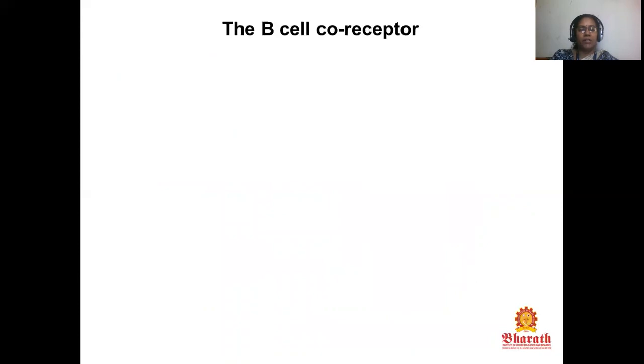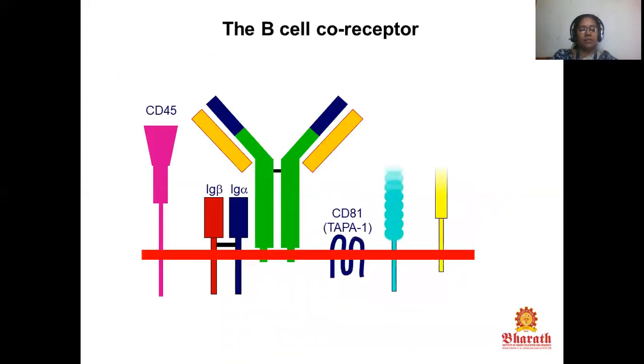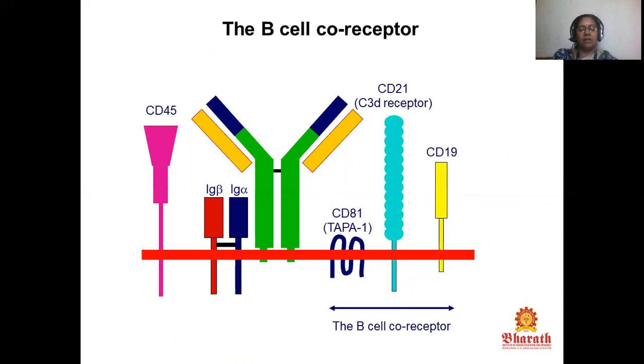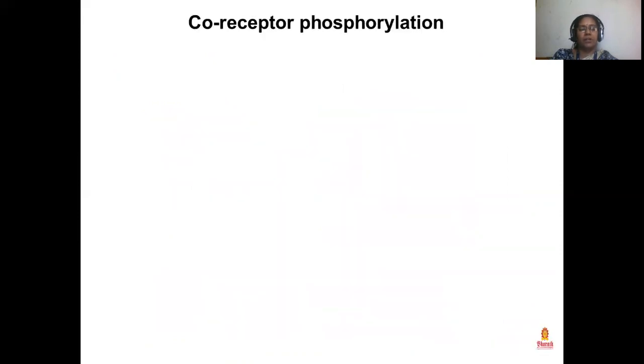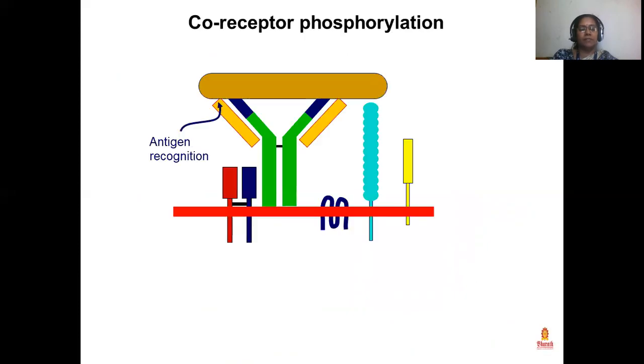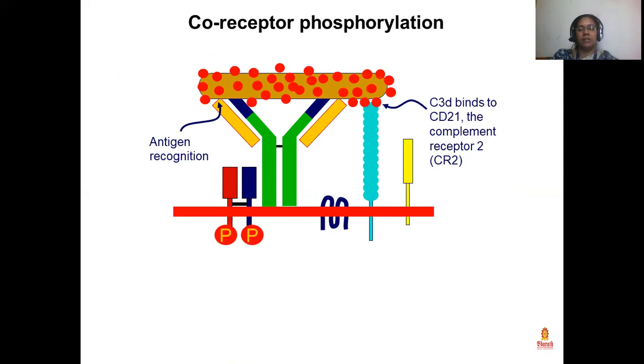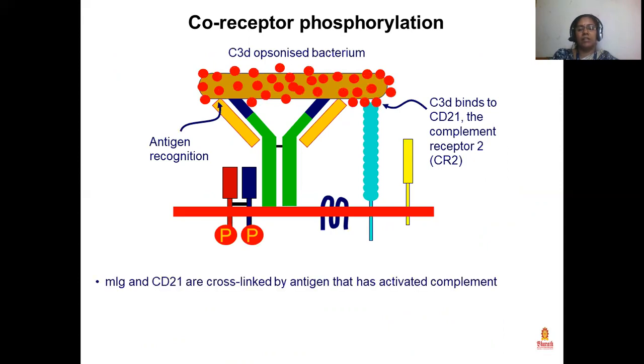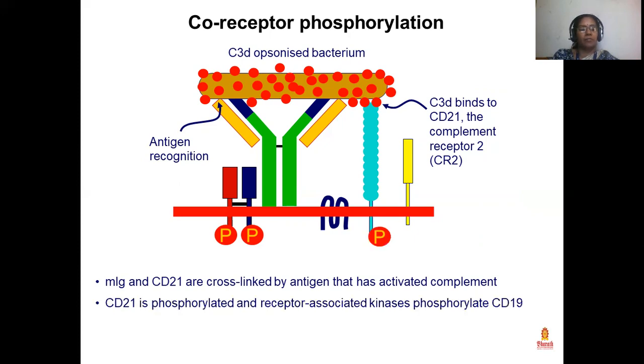The B cell co-receptor. Co-receptor phosphorylation occurs with antigen recognition, where C3d binds to CD21, the complement receptor 2. The membrane IgM and CD21 are cross-linked by antigen that has activated complement. CD21 is phosphorylated and receptor associated kinases phosphorylate CD19.